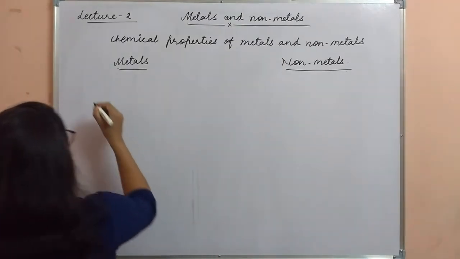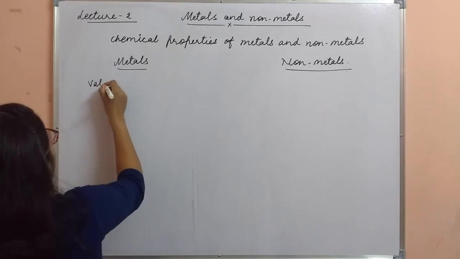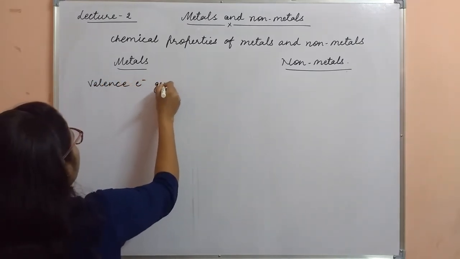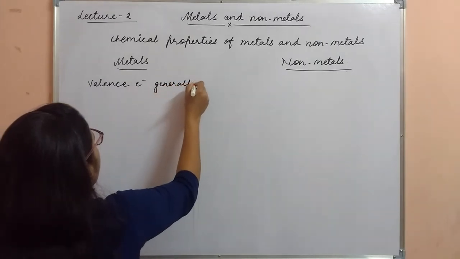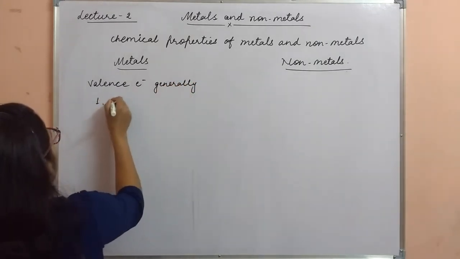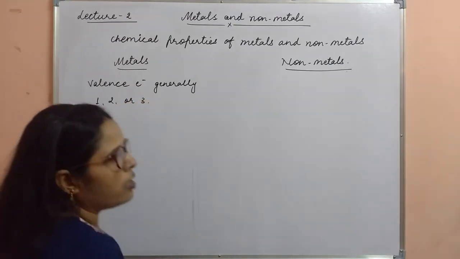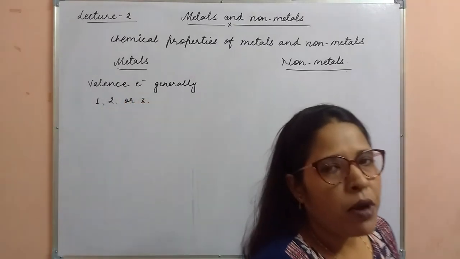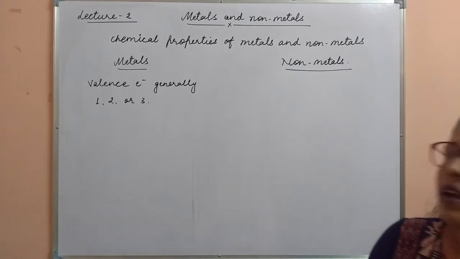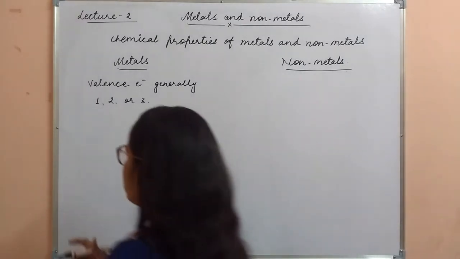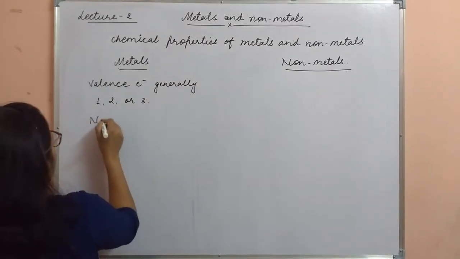In case of metals, the number of valence electrons is generally 1, 2 or 3. We are talking generally here. We are talking about some metals, that is sodium.